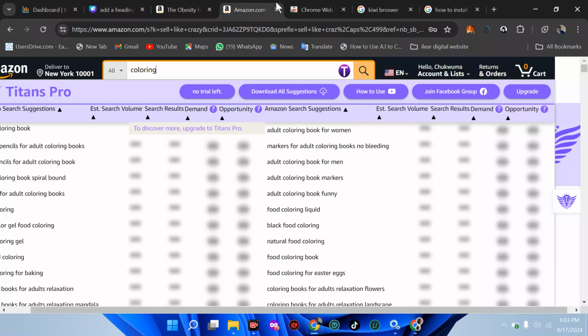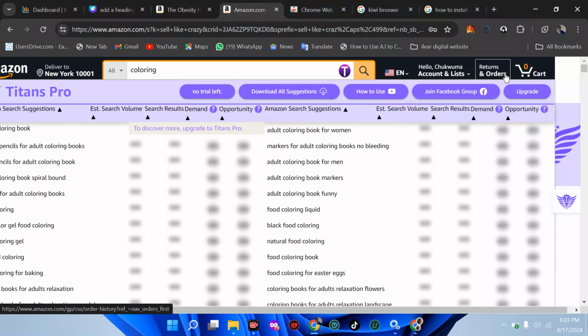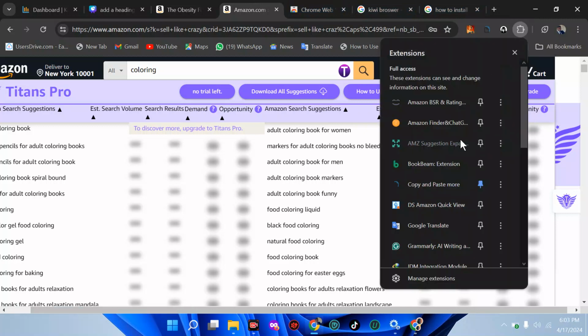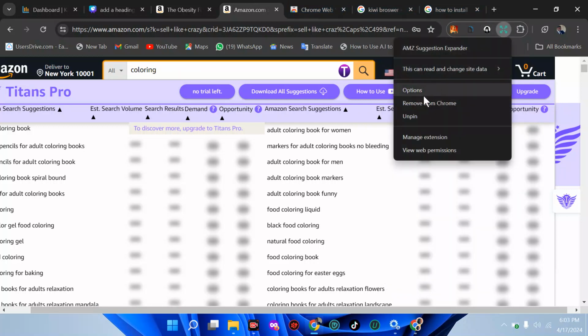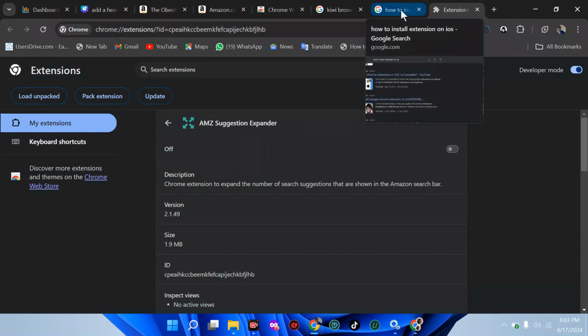So now you've installed that stuff, you will want to see how it works. It's called Amazon Expander. So I'm going to go straight to my extension and turn it off. Look at it here. So this is the extension. Okay, I'm pinning it here. Let me just see if I can turn this off. Let me go to manage extension. Let me turn it off. Then let's see what the function of Amazon AMZ suggestion expander is.